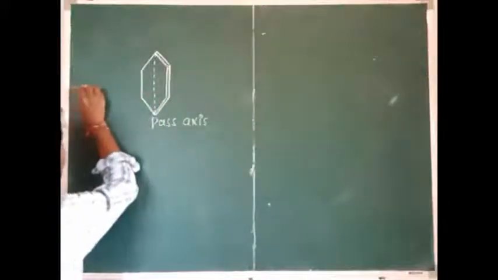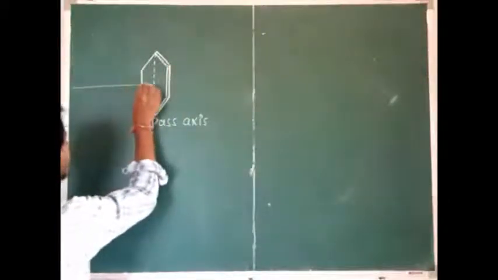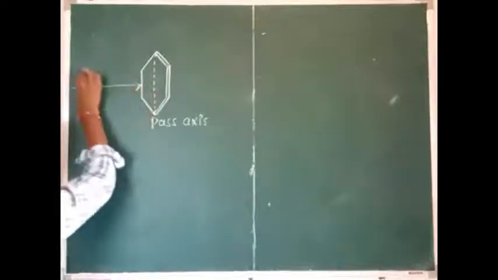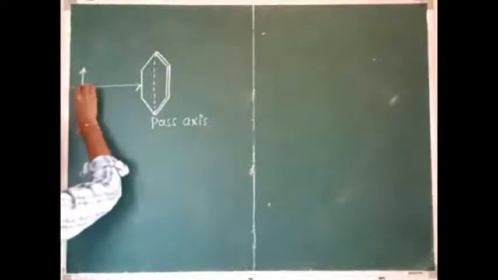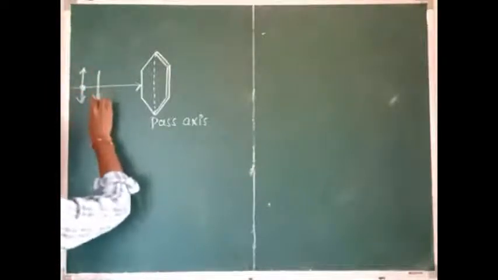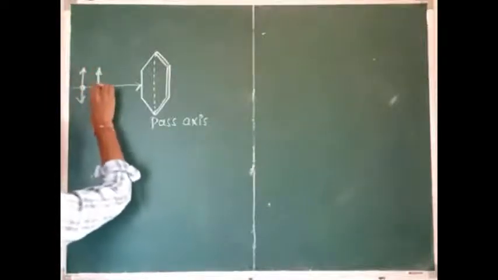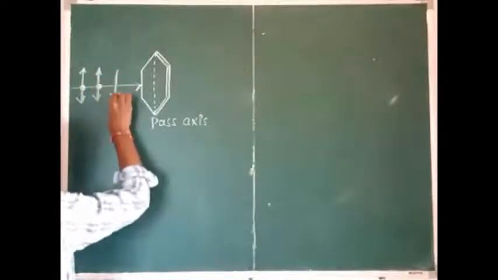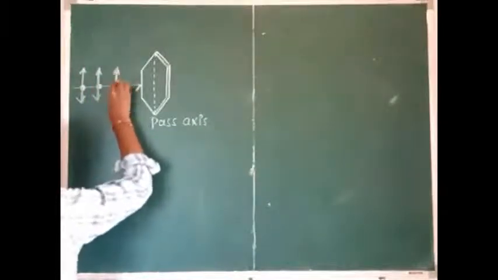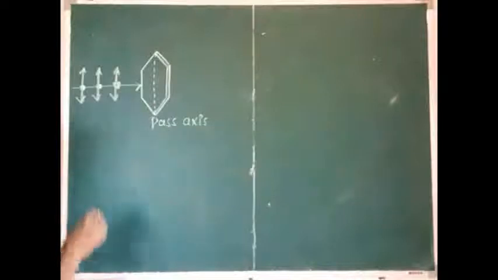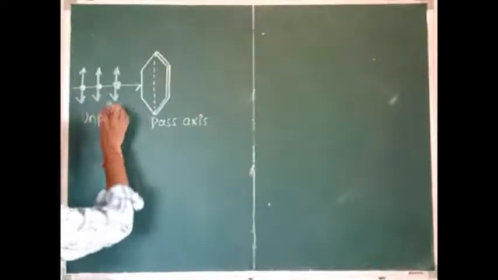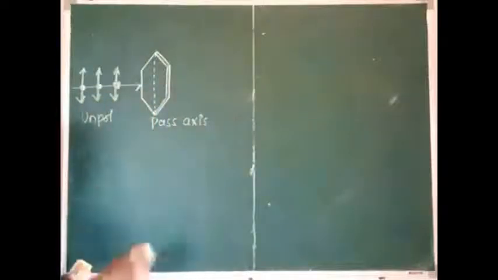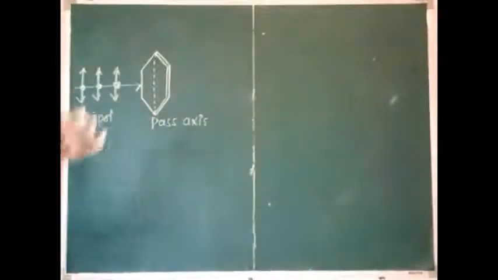Whenever unpolarized light is made to pass through the polaroid, this is unpolarized light. Already we know the representation of unpolarized light, and it is allowed to be incident on the polaroid.